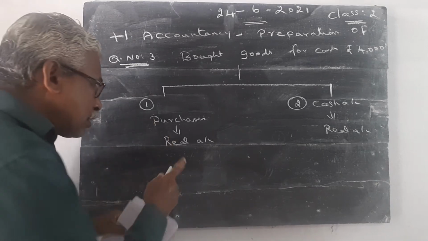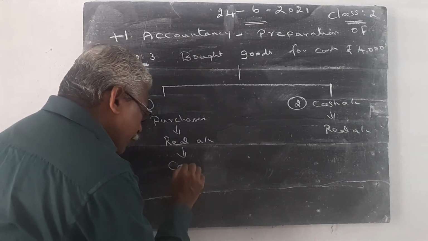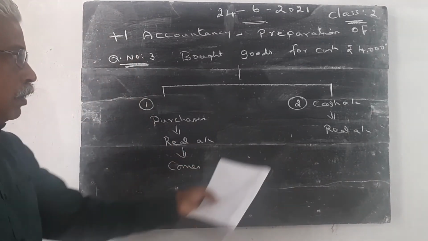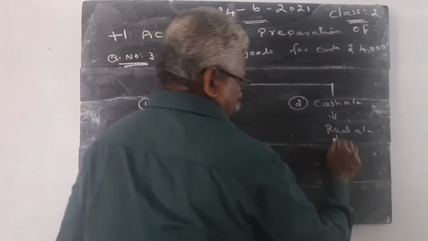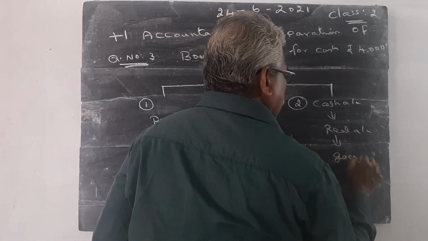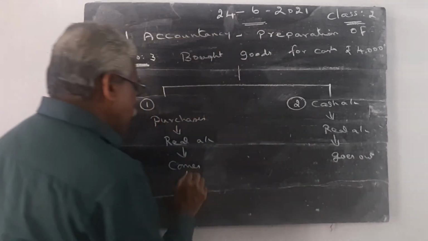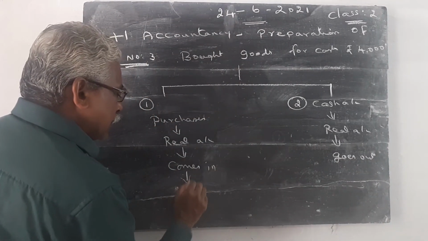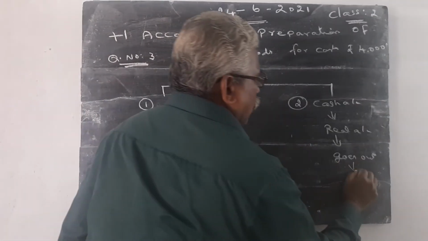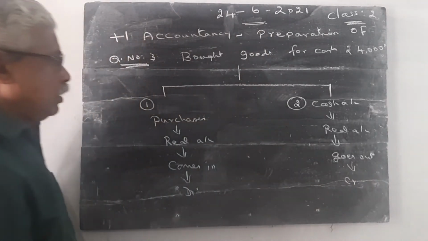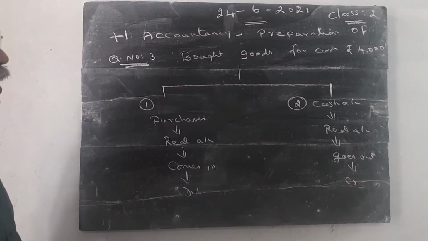When we purchase the goods, goods come in, cash goes out. This rule is applicable. Then, how do you write in the journal?